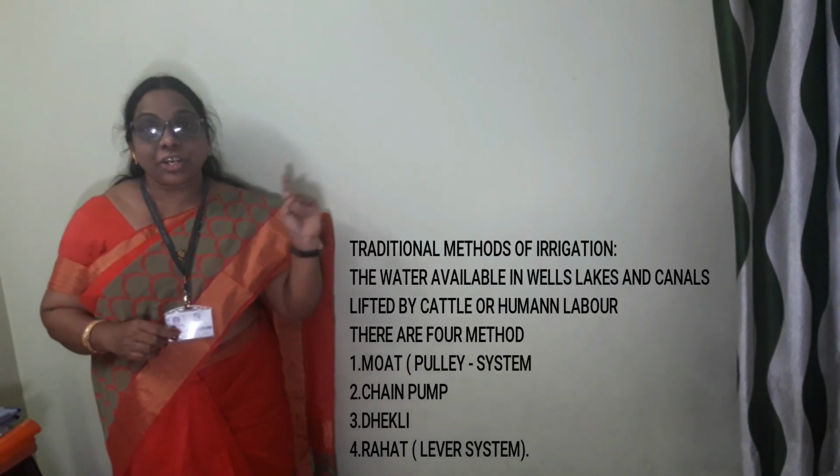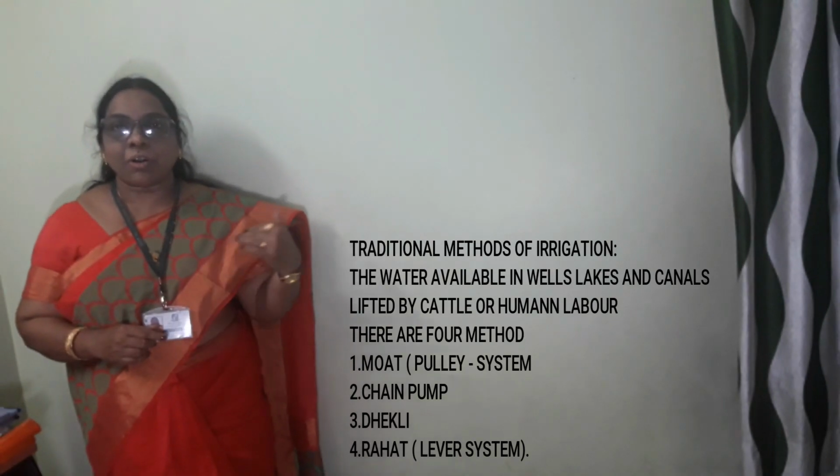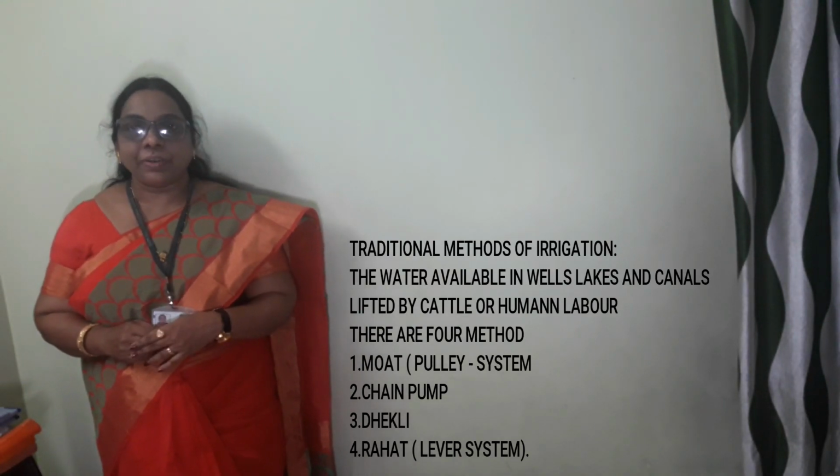Let me say once again, water is essential for the growth and development of flowers, fruits and seeds, for germination, and for dissolving the nutrients and fertilizers, which are absorbed by the root and supplied to each and every part of the plant. Now we will study the different methods of irrigation: first the traditional methods, and then the modern methods.